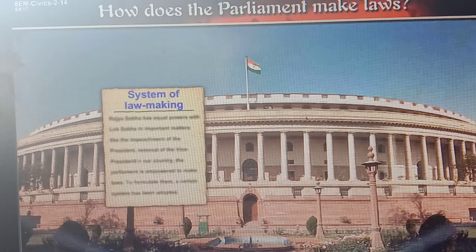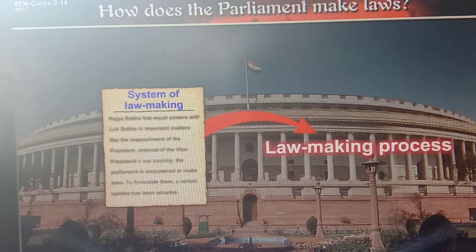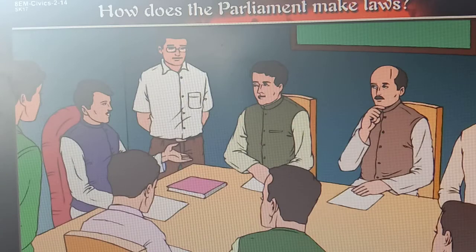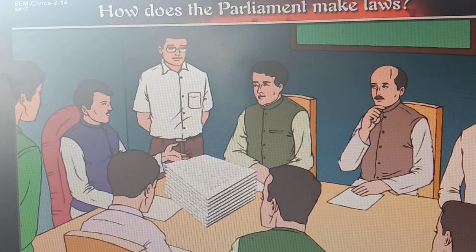So what is the procedure? How can they make the law? What is the procedure for this law making process? Now we are going to learn it. A rough draft of the law is prepared initially. Suppose any minister wants to introduce an issue in the Lok Sabha, then he has to make a rough draft related to that matter. This is the first stage of the law making process.